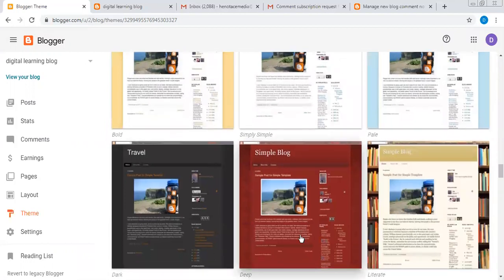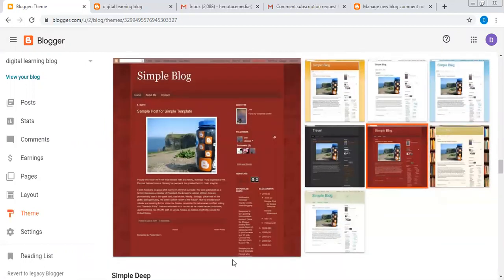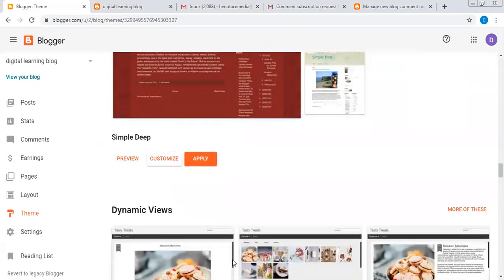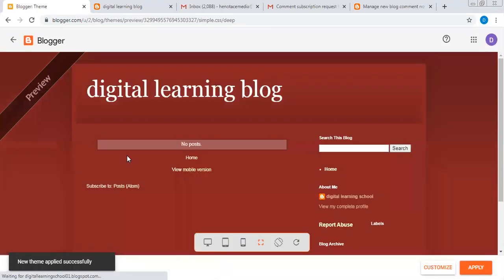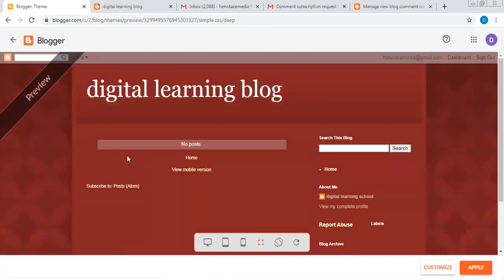So let me see this one too. Let me see if I apply it. Apply. Let me apply. But red. Oh my god, is red going to be okay? Red. Oh my god, I don't really like it.